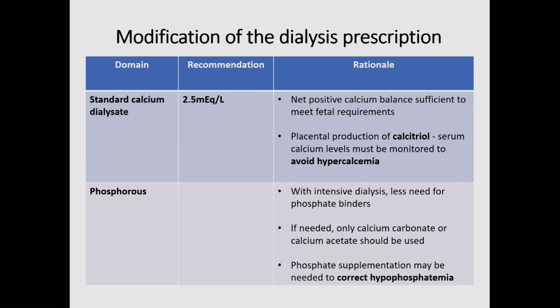For phosphorus, yes, we all know, it has been discussed, that as we have increased the duration as well as the frequency of dialysis, there is less need for phosphate binders in pregnant females. If needed, then only calcium carbonate or calcium acetate should be used. And phosphate supplementation may sometimes be required, because we are giving such intense dialysis to our pregnant females.